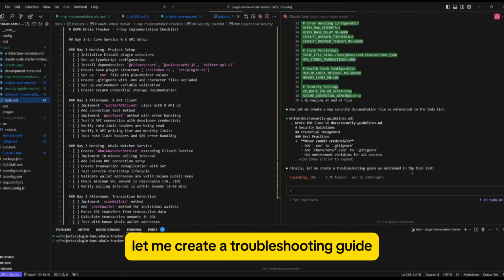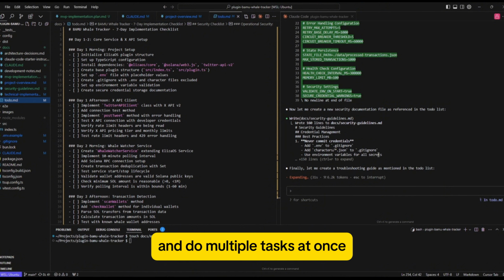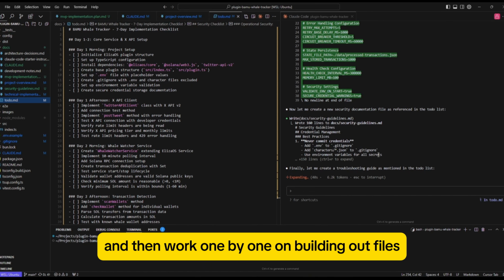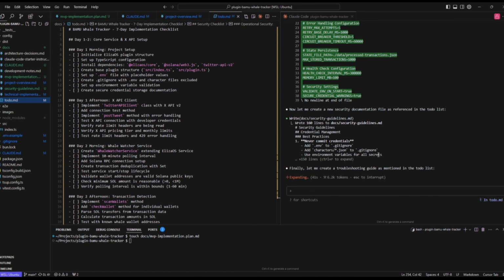So again, the power of Claude Code versus the previous method of using Claude itself is the ability for it to just move on to the next task and do multiple tasks at once. Previously with Claude, you'd ask it to create a particular file or create a plan and then work one by one on building out files. Claude Code is a lot more sophisticated. It can work into these documents, these to-do lists, and work on multiple tasks at once. So it's really powerful for building out projects. It's created the troubleshooting guide, so we'll accept that as well.